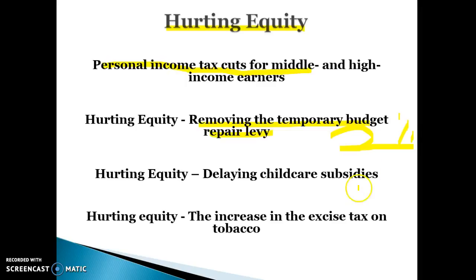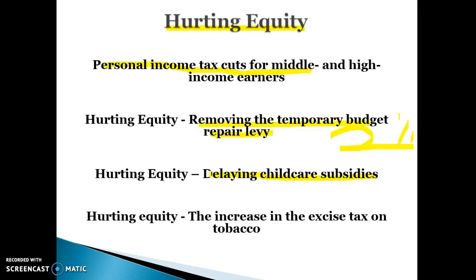They're also delaying childcare subsidies. They intended to bring in childcare subsidies of up to 85% of childcare costs, particularly for low-income earners earning a combined income of less than $65,000 per family. They're going to delay those for another year, so that's bad for equity.